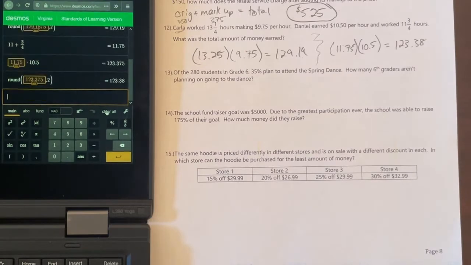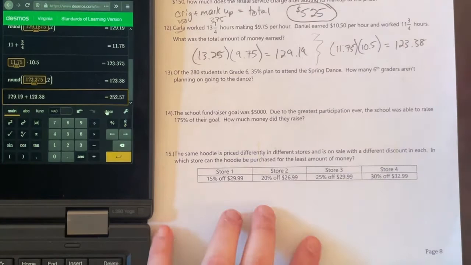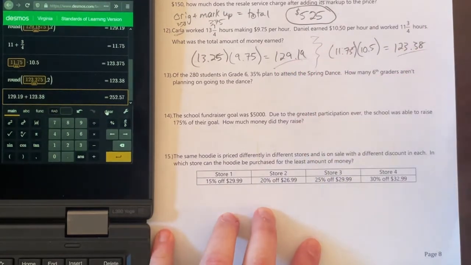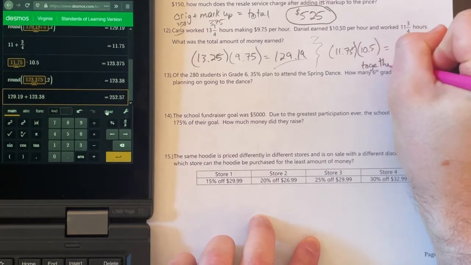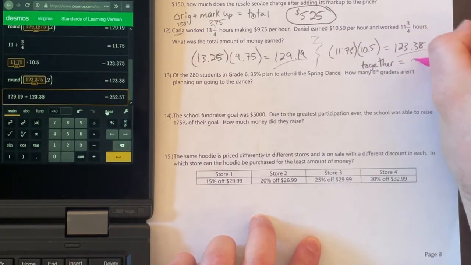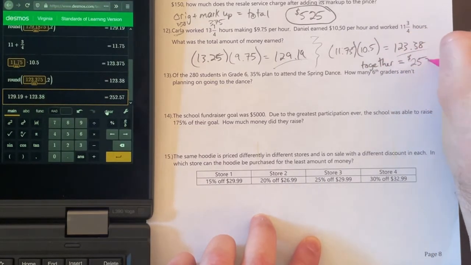So I can take 129.19, add it to my amount that Daniel made. And so in combination of these two amounts, we can say together, they made $252.57.